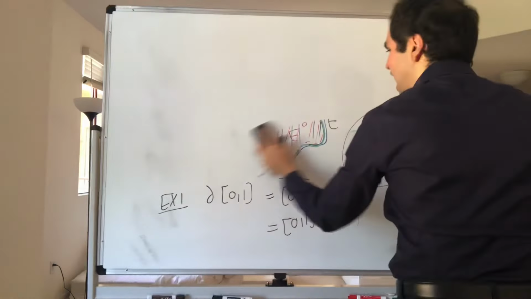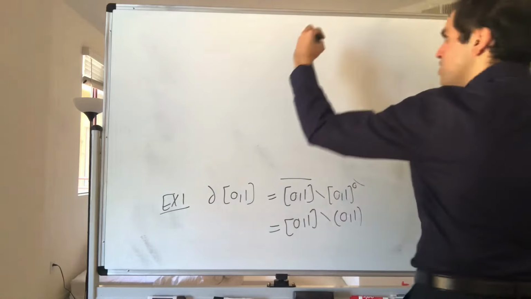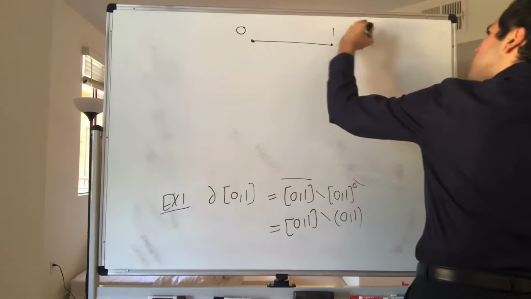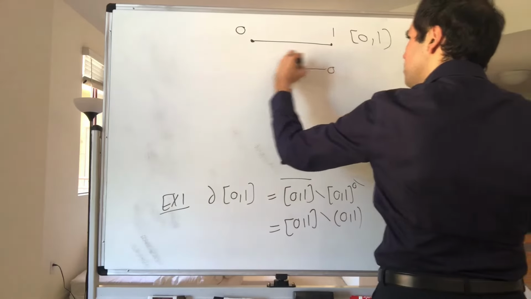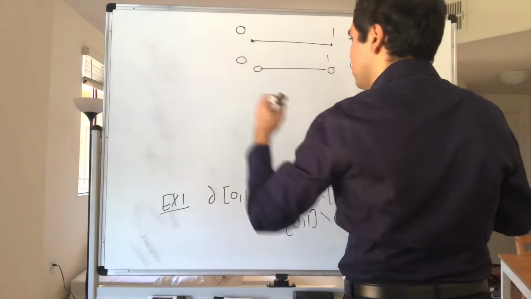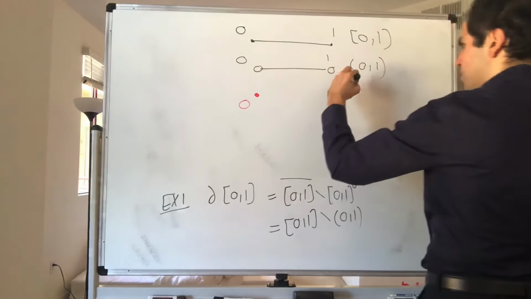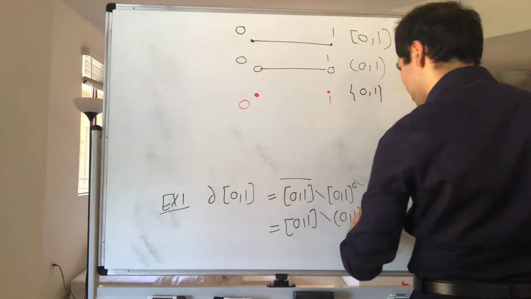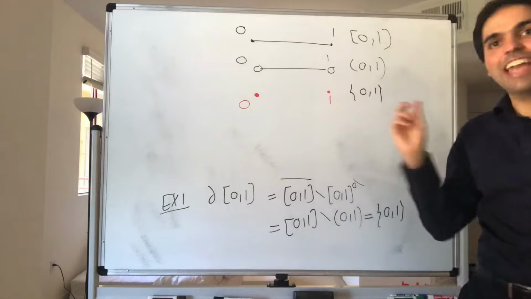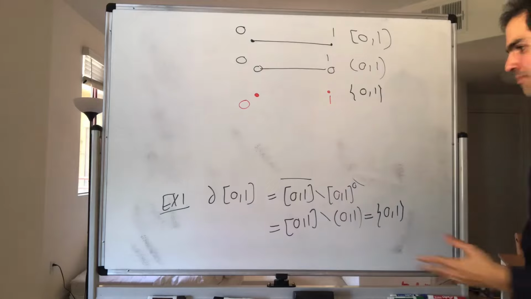And well, what happens if you remove the open interval (0, 1) from the closed interval [0, 1]? Then you're just left with two points, 0 and 1. Which makes sense, because 0 and 1 are the endpoints of your interval, and here it's also the endpoint of your set.